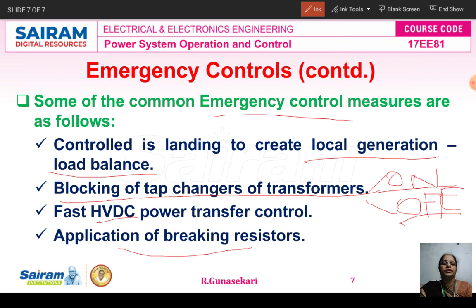Now the power system is in the emergency state, so we immediately take emergency control action. Then the power system goes from emergency state to alert state, and then from alert to normal state.